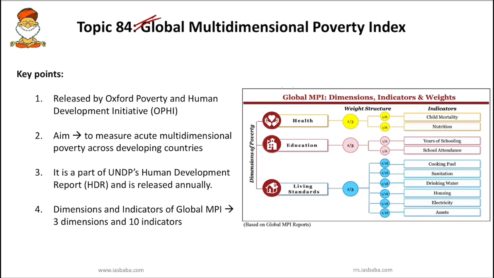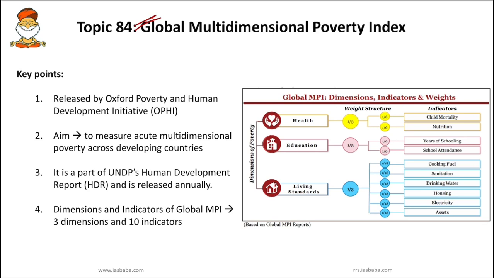However, in contrast to this, right now in 2020, what is happening? There is the highest global poverty increase happening in India.